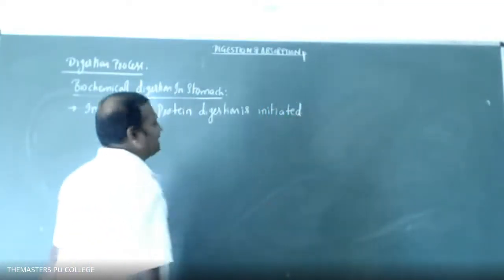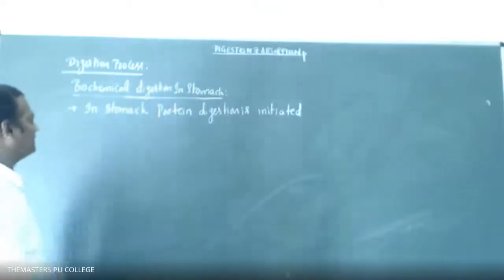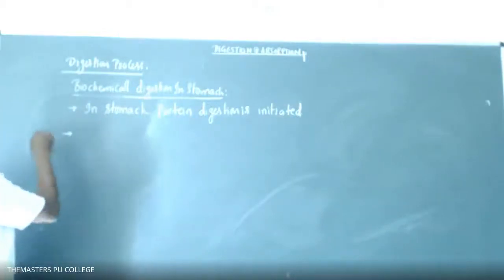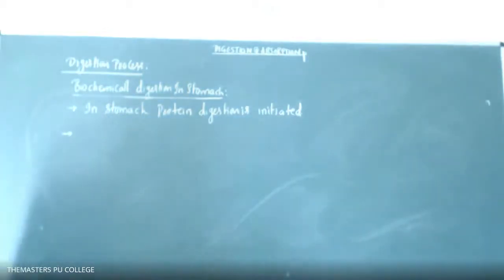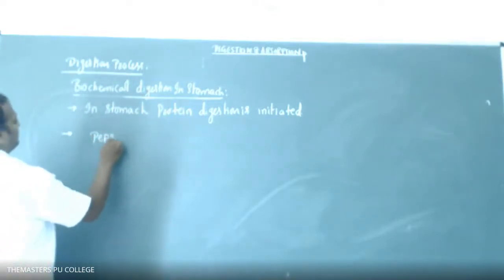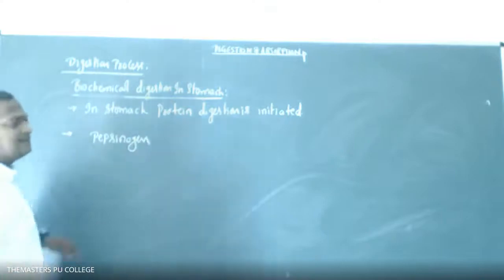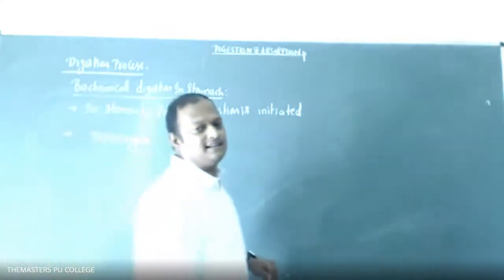So where does the final digestion of proteins take place? Small intestine. Good, right. So what are the proteolytic enzymes? Pepsinogen. We already discussed that in pepsinogen, the 'gen' indicates the inactive form of the enzyme. Okay, friends.